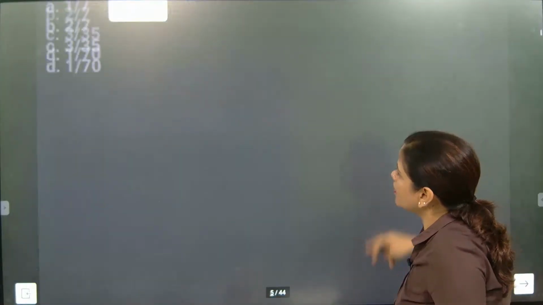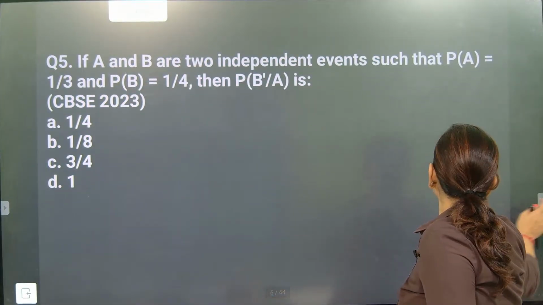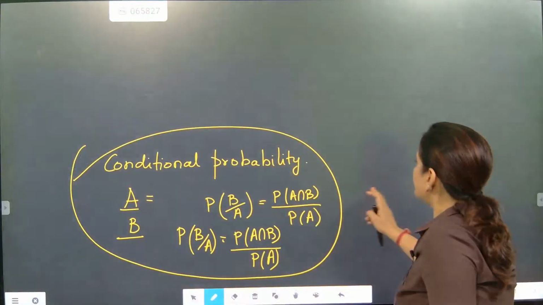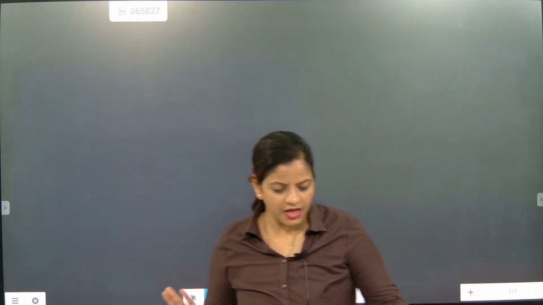Okay, so now we will be going for the next one. I am going to start the next part, 2023 questions, but first I am going to teach you one formula. After that I am going to start these questions. Now come on, go for it. Five more questions are coming, so I am going to start the first 5 more questions for you. After that only we will be solving the next part questions. Get ready for it. Bayes' theorem I am going to start. Otherwise you people will kill me.